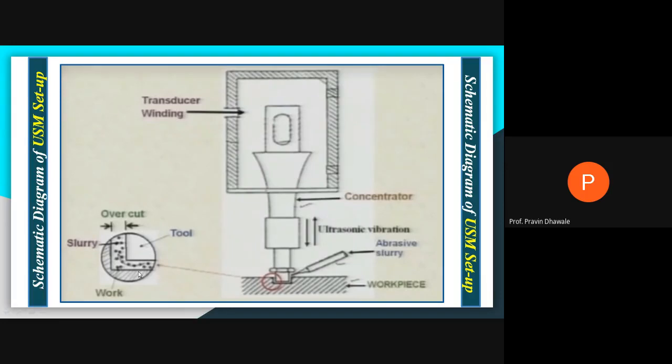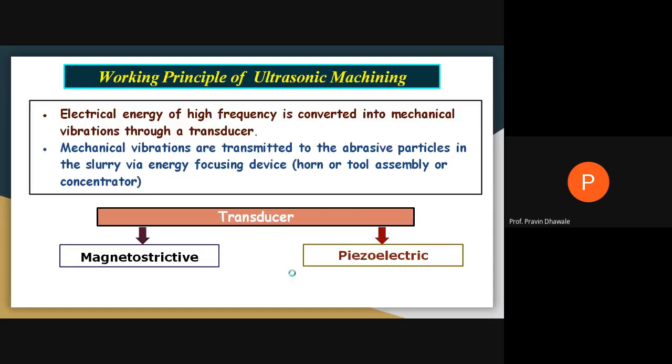So the form shape tool: whichever shape you want to produce on a workpiece, a replica of that shape is produced on the tool. So a form shape tool is used in the case of ultrasonic machining.